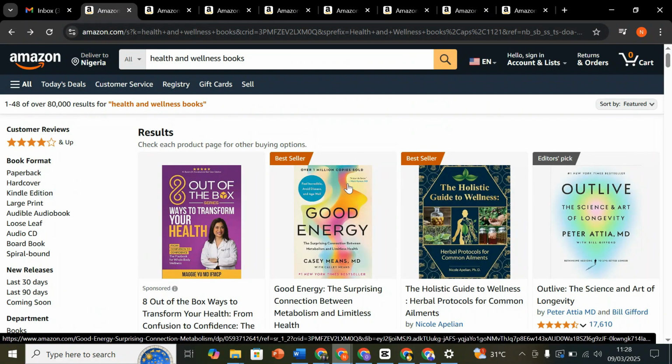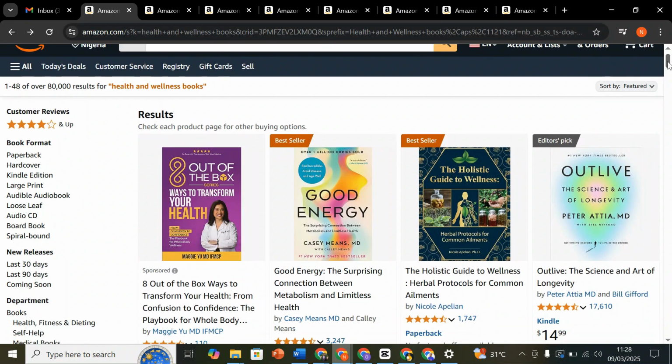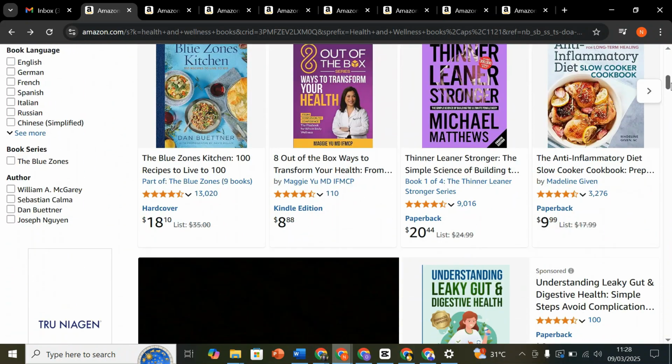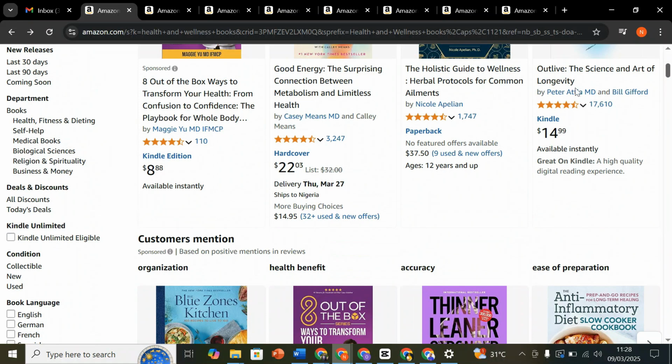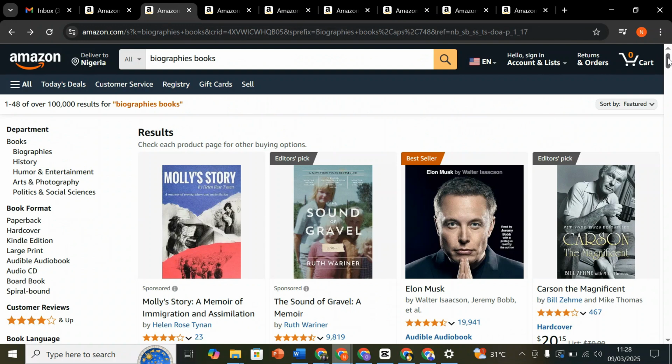Now that you know the niche that is under the non-fiction book, which is the health and wellness niche, let's quickly check another niche that is under non-fiction book. Another niche under non-fiction book is biography. So let's check biography books. So what is biography? Biography is just a story of somebody written by another person.